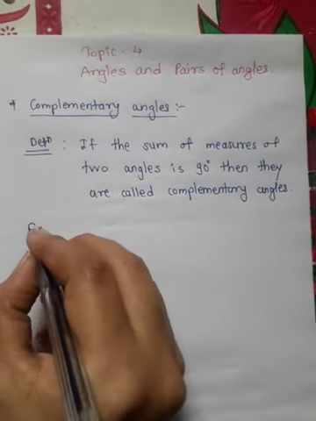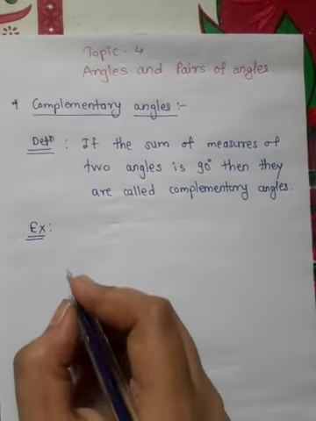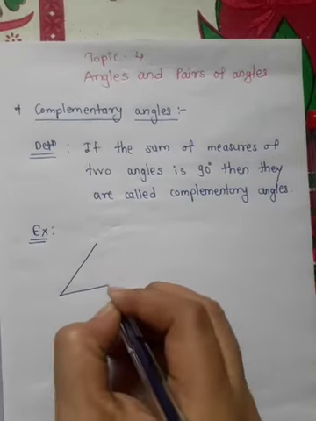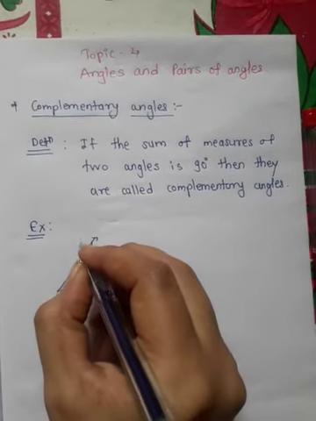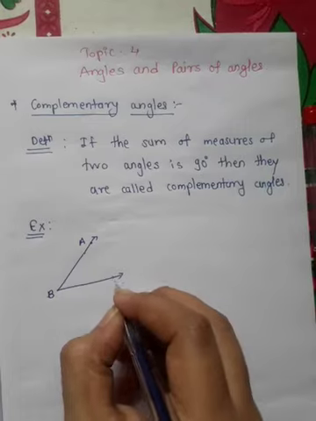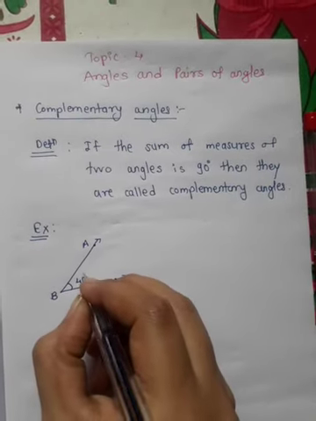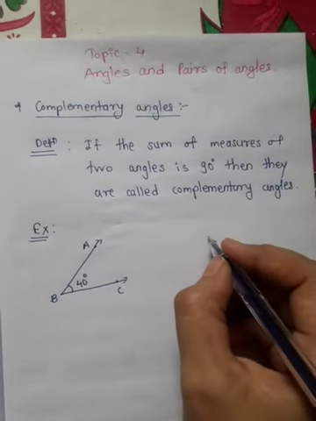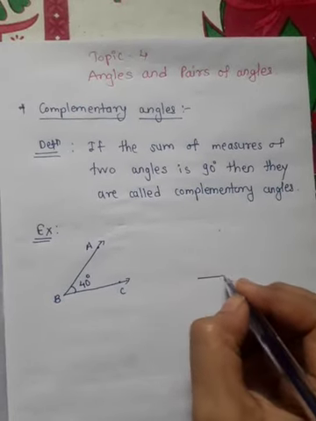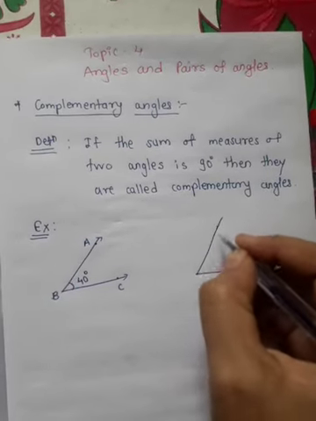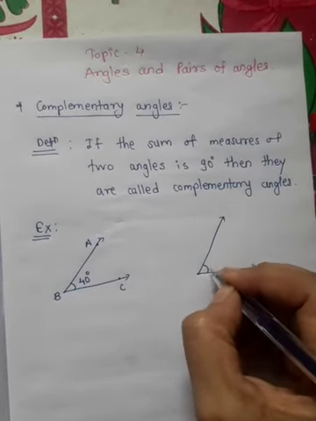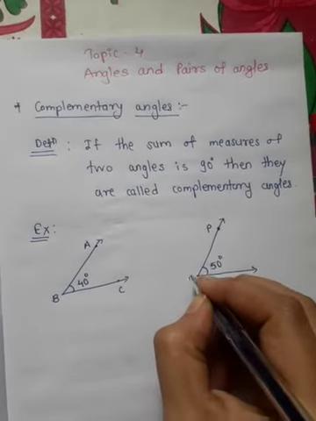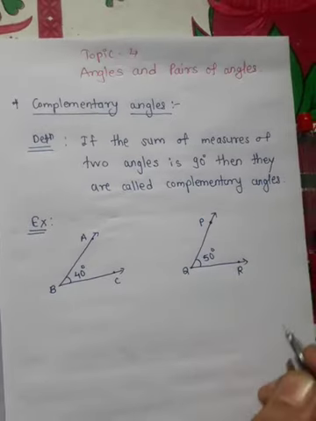So see the example. Suppose we take two angles. Suppose this is angle ABC and its measure is 40 degrees, and another angle I will take of measure 50 degrees, and I give it the name PQR.